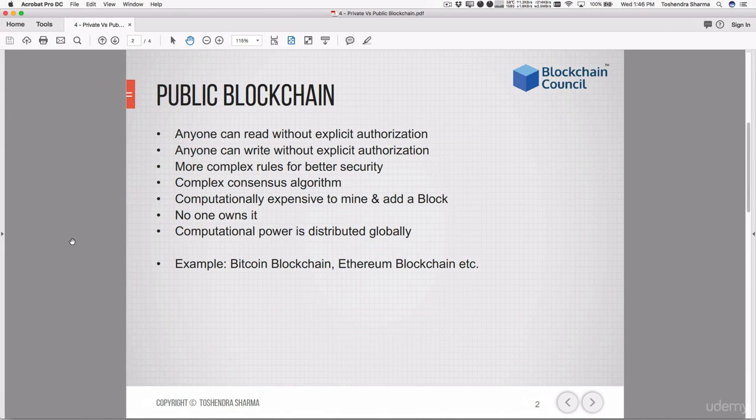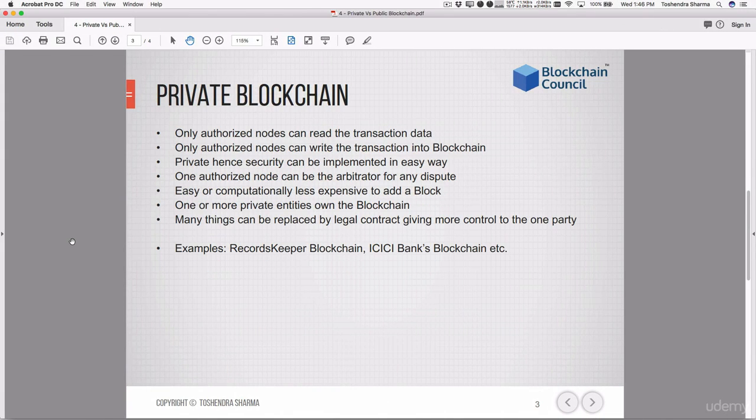Now let's jump to private blockchain. Private blockchains are where you need explicit authorization from the nodes who can write or read information, or transactions, into or from the blockchain. Since this is private, security can be implemented in a very easy way by making someone responsible for it. Since there can be a centralized authority, there can be a trusted third party who is maintaining and making sure that the blockchain is safe.